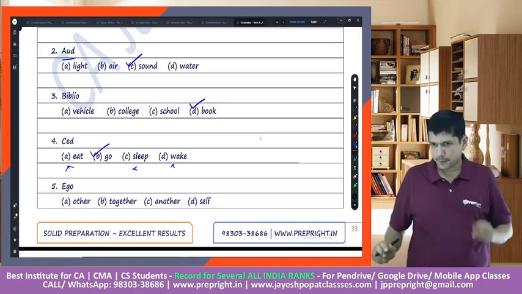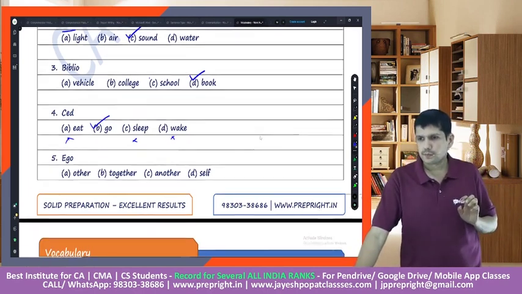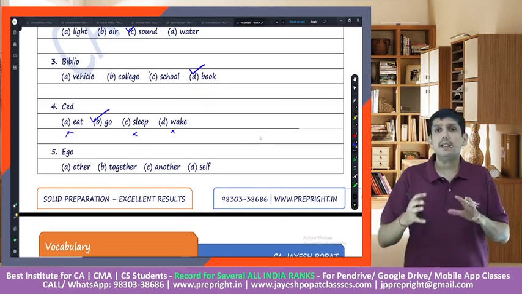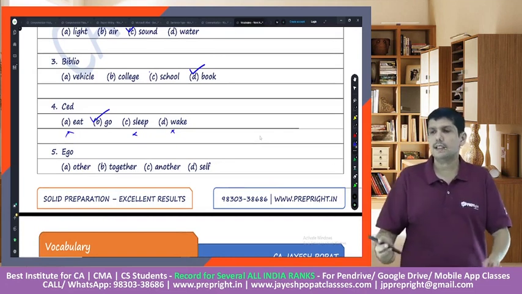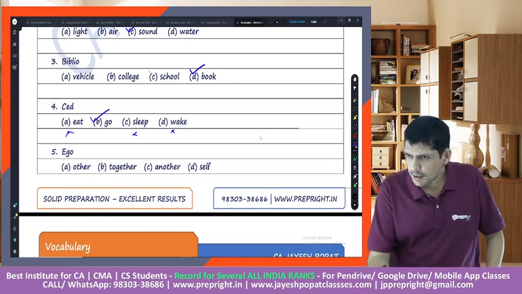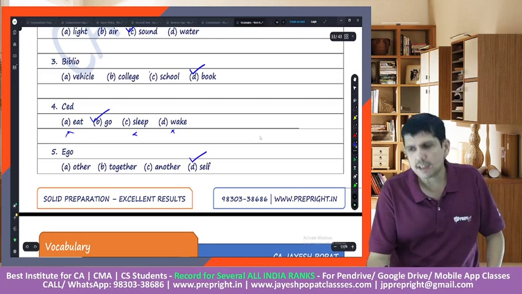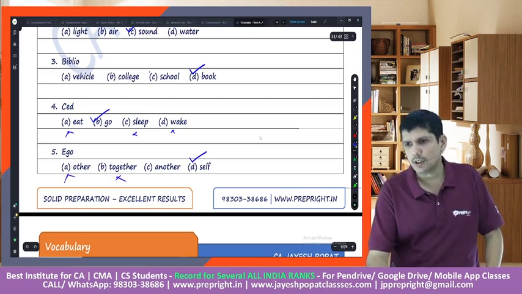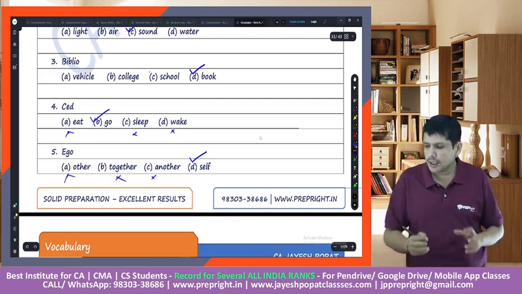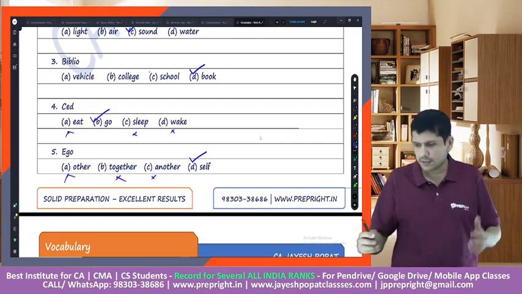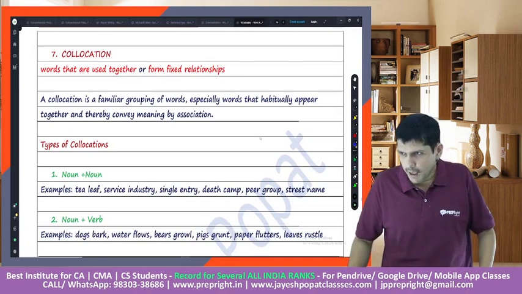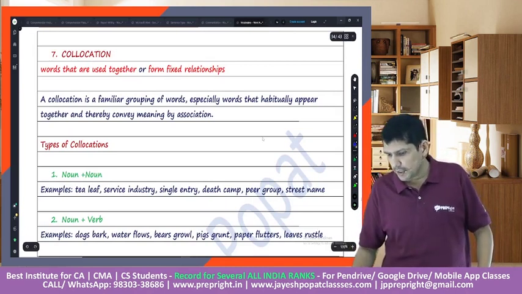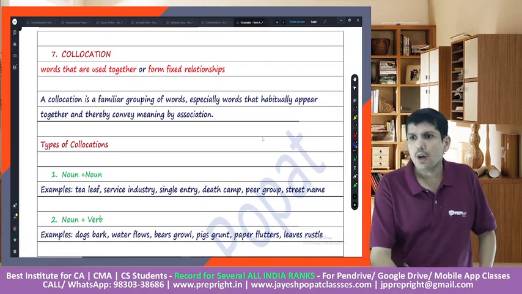Ego. Ego itself is a word, and then egoistic, egoism. So basically ego is associated with self, right? It is not other, it is not together, it is not another, but ego is associated with self. So this is how you do root words. And then I think this is the last portion, right? I think this is the last portion.